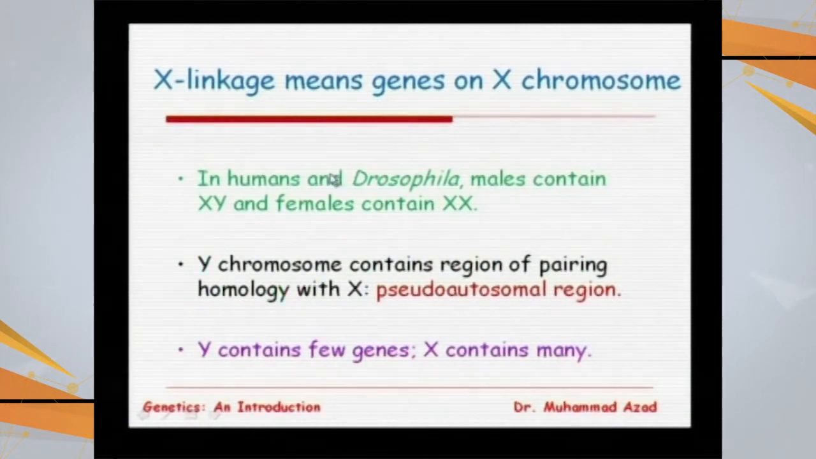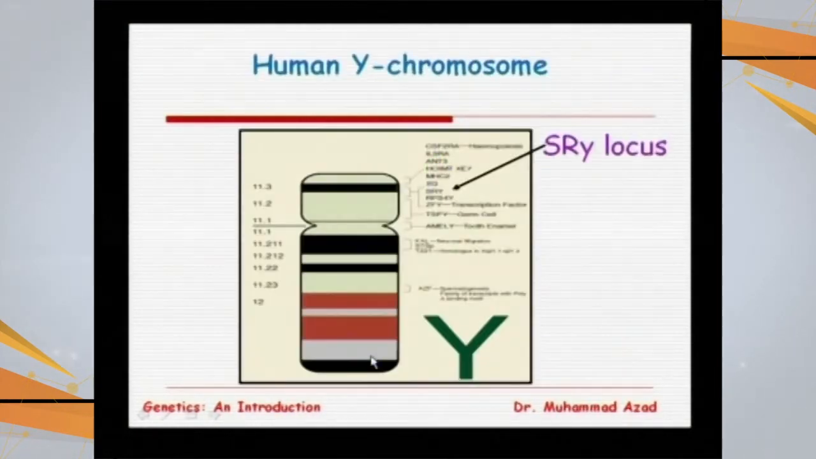There are certain characters which are called X sex-linked traits. X linkage means genes on the X chromosome. In humans and Drosophila, males contain XY and females XX. The Y chromosome contains regions of pairing homology with X, called the pseudo-autosomal region. So the Y chromosome contains few genes, while X contains many genes.